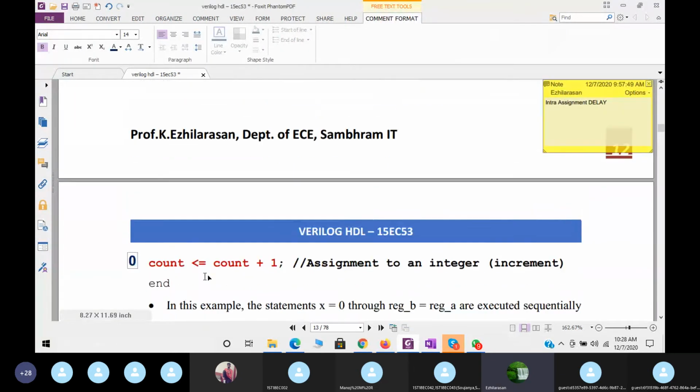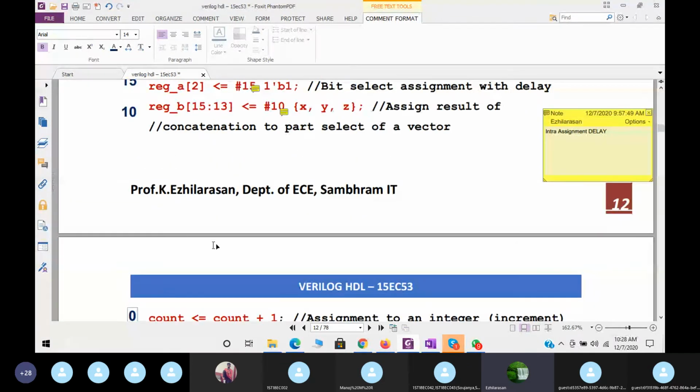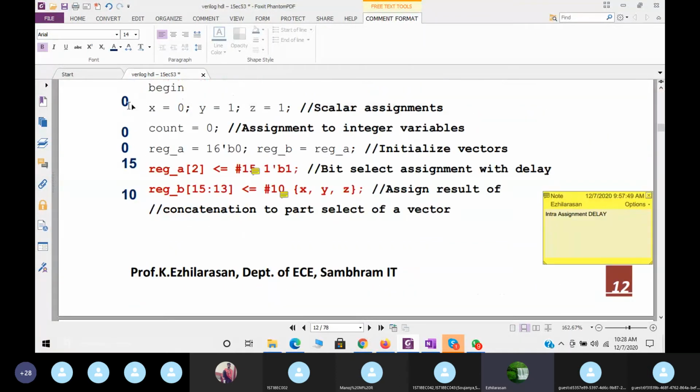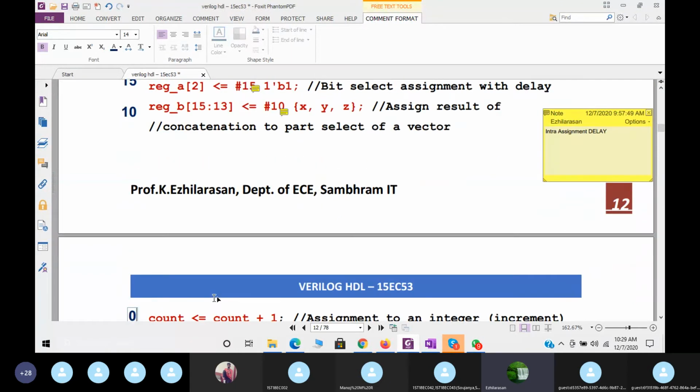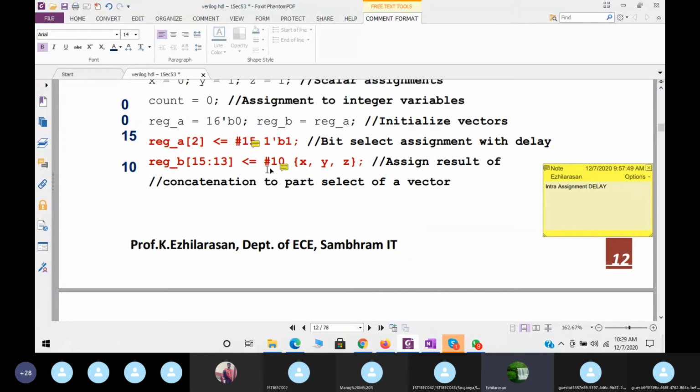Time delay 0. Why? Because here I used non-blocking statements. So these three statements will execute in a concurrent way. At 0 you can see 0, 0, 0. First this will execute, next this will execute, next this, at 0, 10, 15. So this is the order of execution. Irrespective of what you wrote here, the execution takes place based on the delay only.